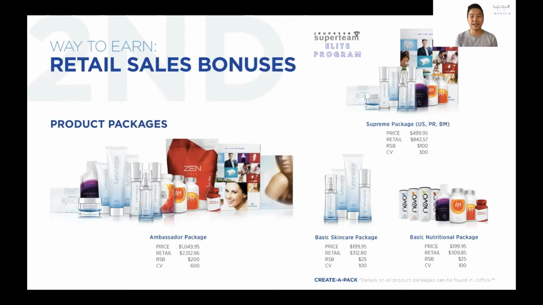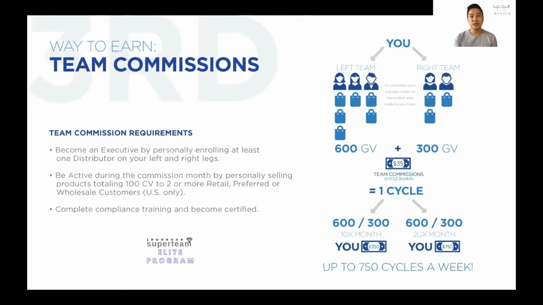You get a one-time payment of $200 for enrolling this person into this package, and from there you get 600 CB points. The CB points are accumulative, and I'm going to go into how to turn these CB points into income. This is the third income, which forms the team commission.